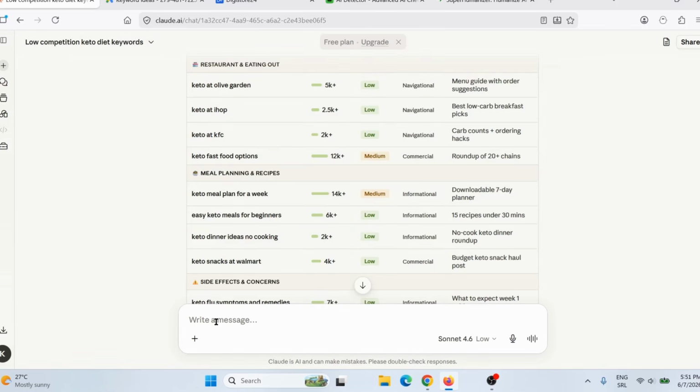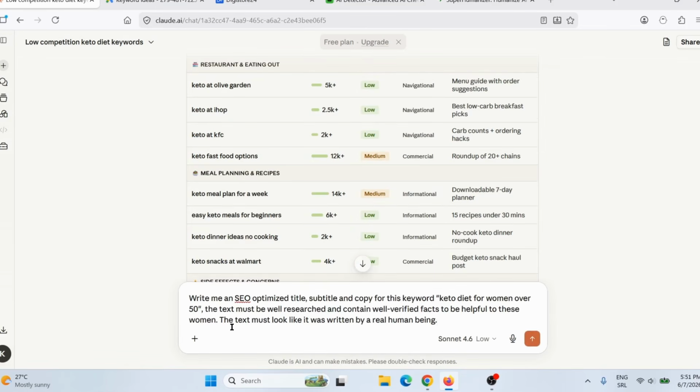So this is my prompt. Here you can see, again, it is a really simple and easy prompt. Write me an SEO optimized title, subtitle, and article for this keyword. Keto diet for women over 50. Text must be well researched and contain well-verified facts. That is really, really important because we don't want to scam these women, okay? We wish to help these women. That is why this part here, well-researched, well-verified facts, is really important.